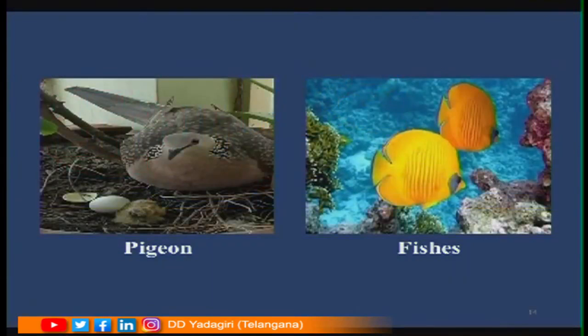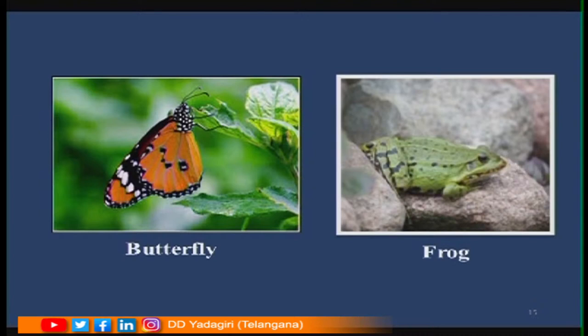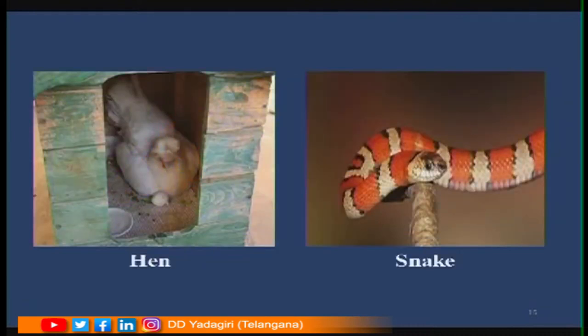Now children, see here, some slides are given. You can observe them carefully. What is the first one? Pigeon. The next is fishes. Do they have ears? Do they have hair? No, isn't it? Next, butterflies, frogs. They are also not having epidermal hair, isn't it, children? Next, see the hen and the snake. So, all these organisms, they lay the eggs, that is why they are called as oviparous animals. Is it clear, children? Yes.